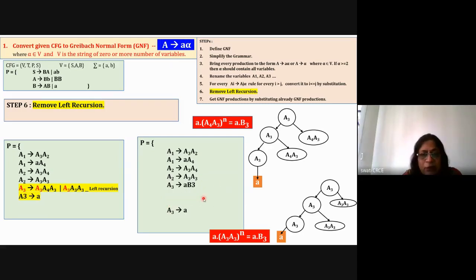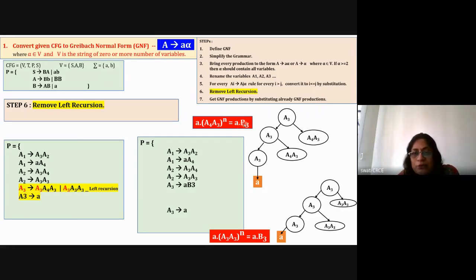So this is a little complicated, but once you understand, you can easily do this. What we have done is that for this left recursion, we are drawing a parse tree, and we are going to show the recursion, then stop the recursion, look at the behavior of the string that is getting generated, and then it is a followed by some right hand side repeated for n number of times. For this right hand side, you take the new variable. My this variable was A3, so I'm taking B3. If this variable is A2, then I'll introduce a new variable as B2, just to understand the problem properly. Use the proper naming convention.